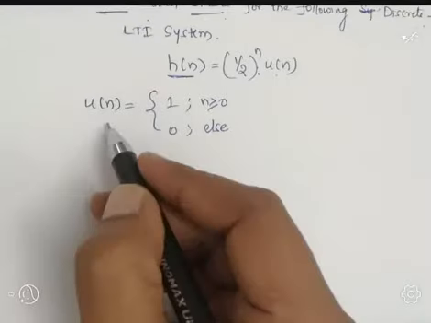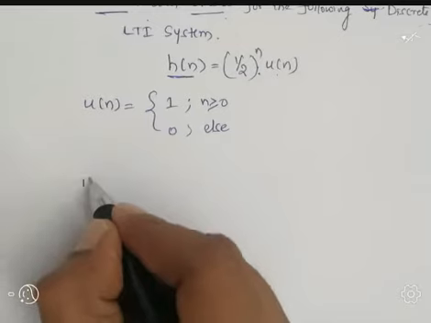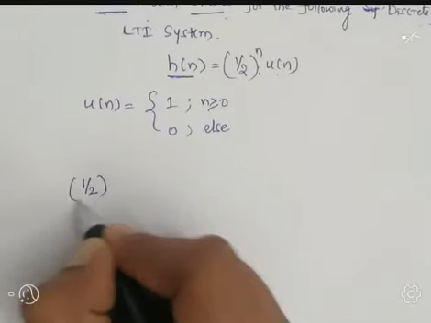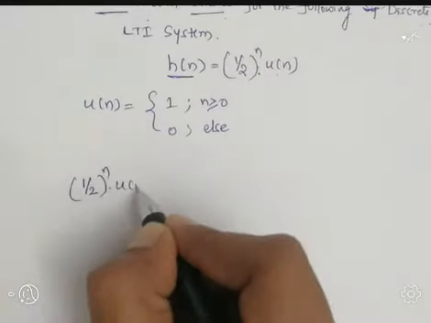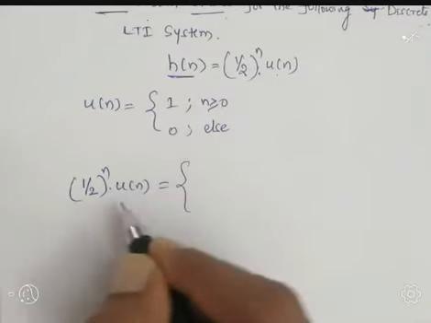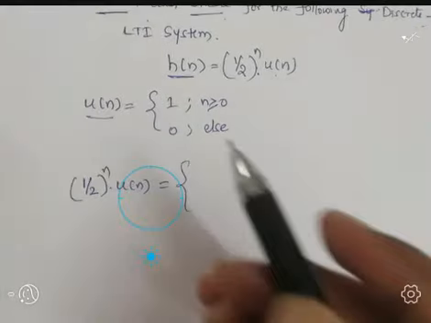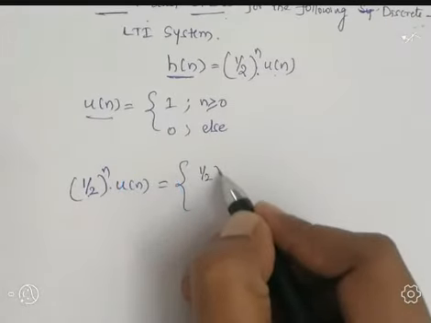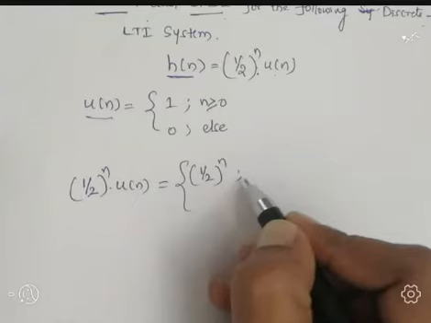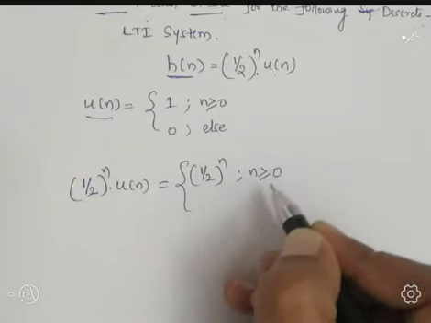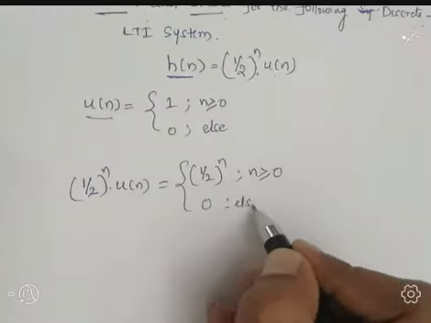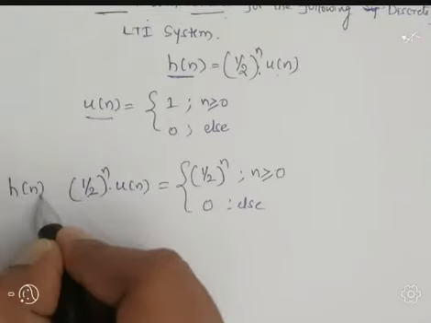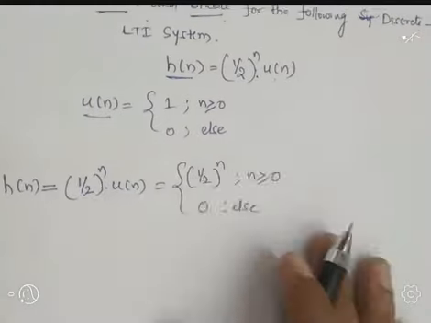Now for this u of n, I am going to multiply 1 by 2 to the power n by u of n. Very simple. u of n equal to 1, so 1 multiplied by 1 by 2 to the power n, so we are getting 1 by 2 to the power n for n greater than or equal to 0, else it is 0. This is h of n, the mathematical condition.